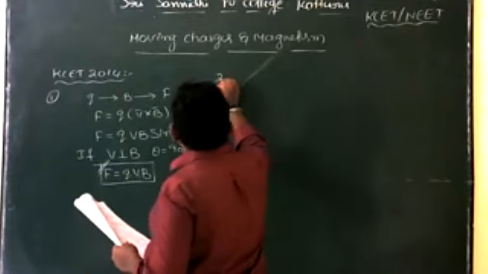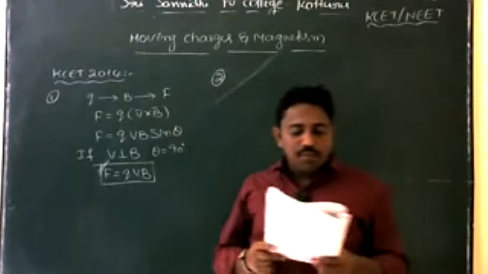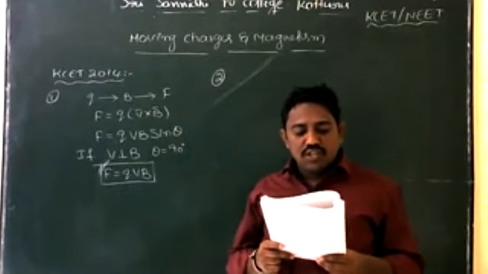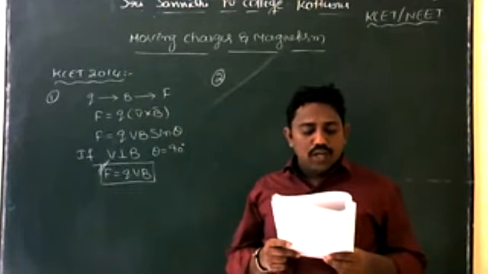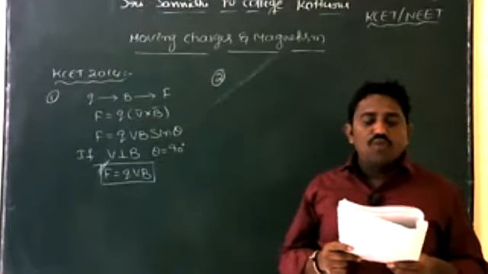Second question. If a velocity has both perpendicular and parallel components while moving through a magnetic field, what is the path followed by a charged particle?